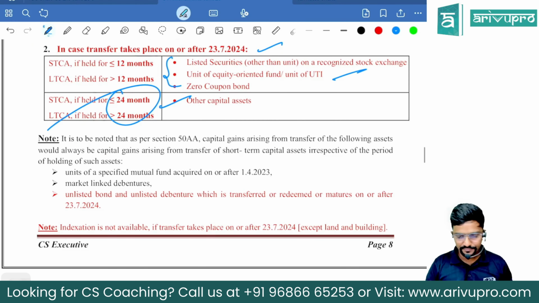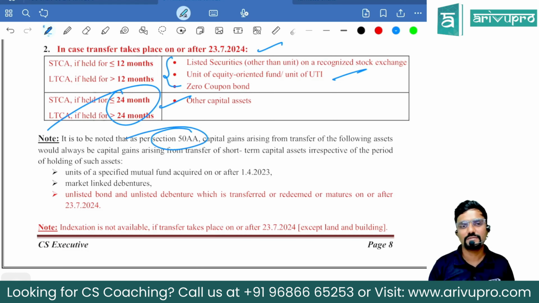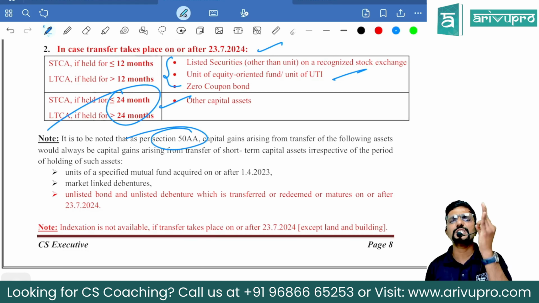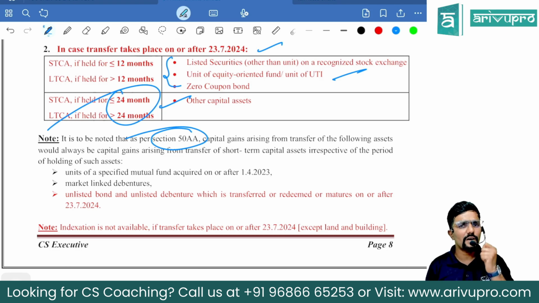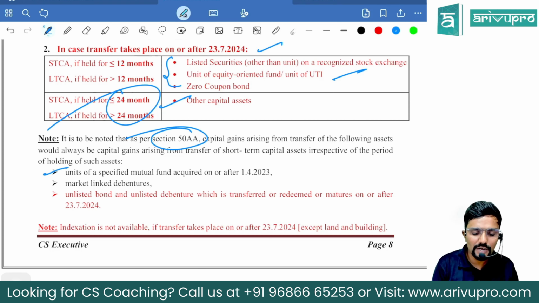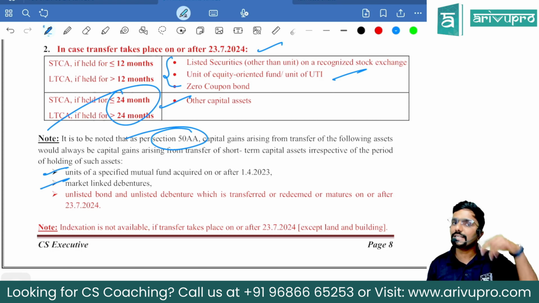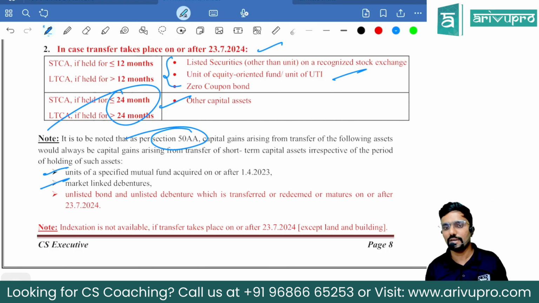Next. If it is assets covered under section 50AA, where we always calculate short-term gain, guys. It was added last year, 50AA. We always calculate short-term gain. We will not even check the period of holding. Sir, which are the assets covered under section 50AA? Two assets were already there. Now they have added the third one.